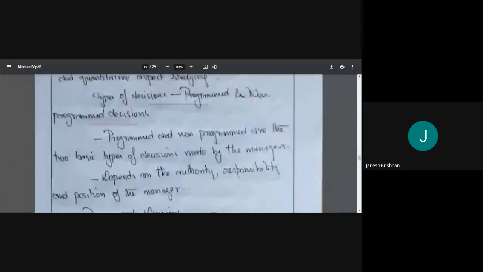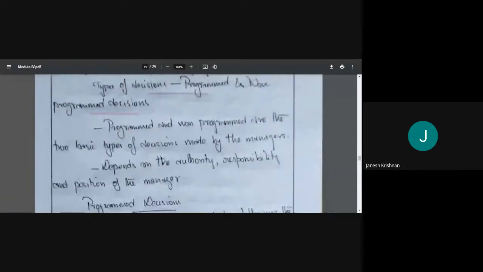Right. So next topic is what are the different types of decisions. Basically there are two types of decisions: programmed and non-programmed. Programmed and non-programmed are the two basic types of decisions made by managers.